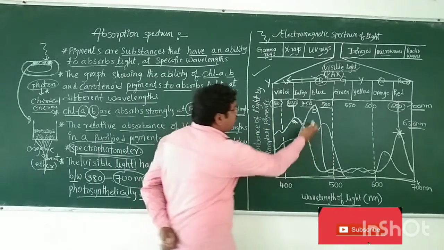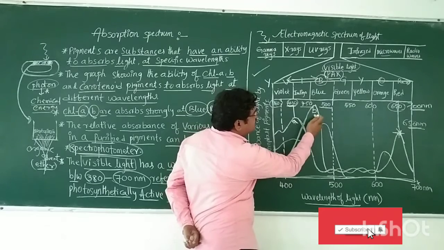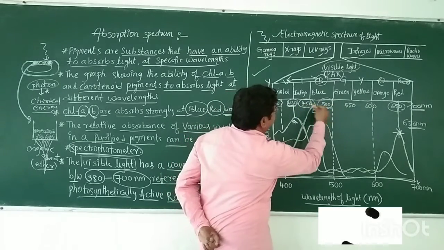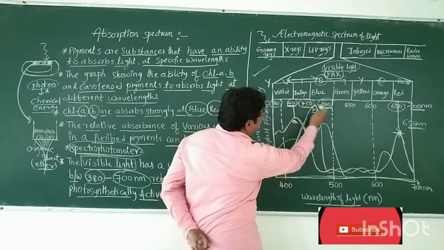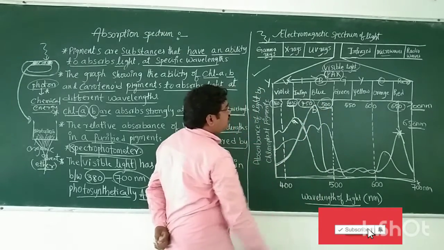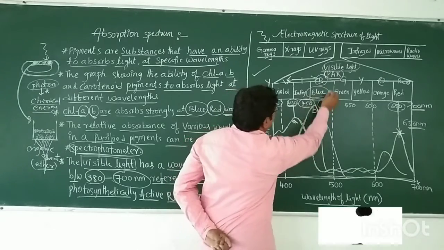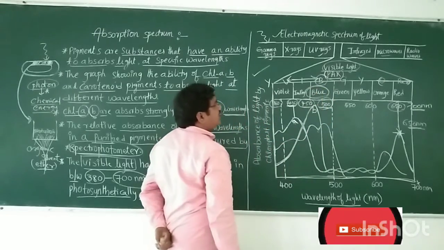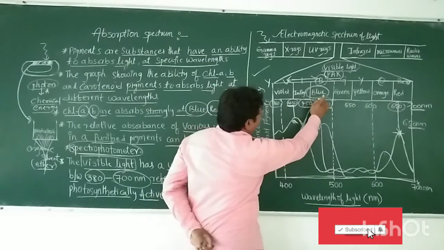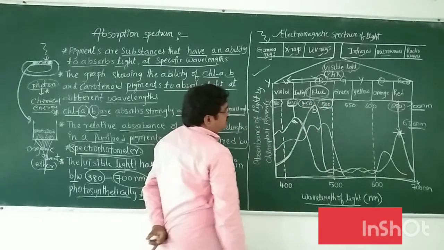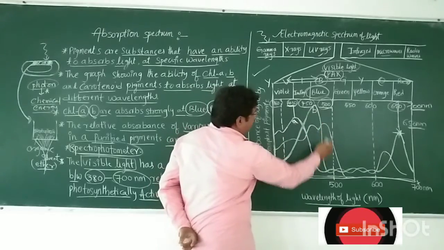In this 450 to 500 nanometer range, blue light is there, and this blue light is absorbed more by the pigments. So this is chlorophyll B.